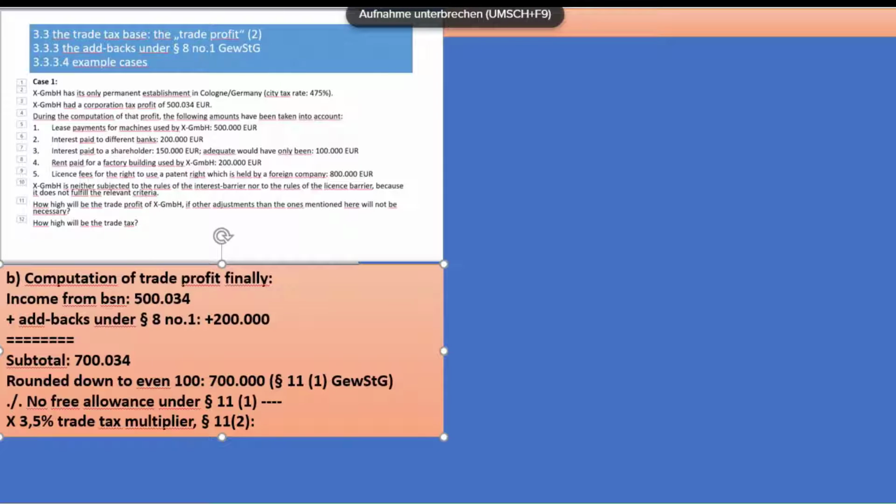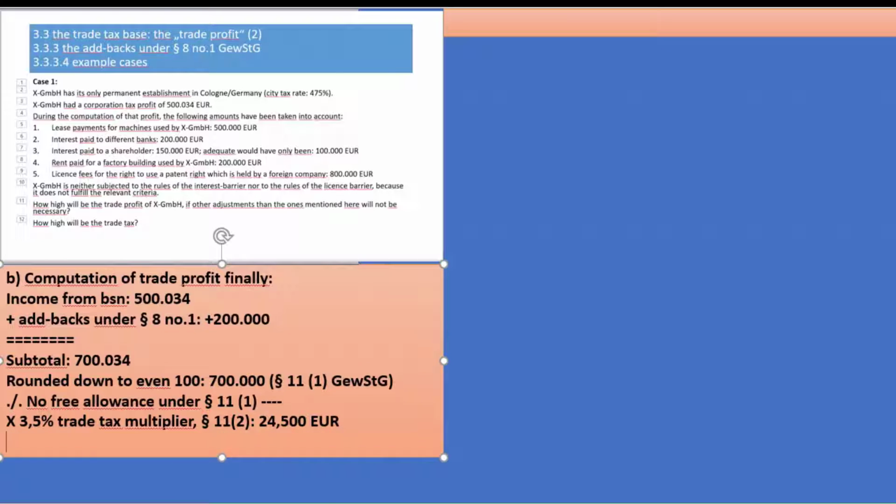The result is 24,500, and now times the city multiplier for Cologne, Germany, 475%.